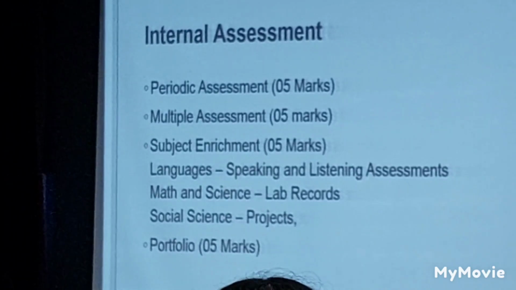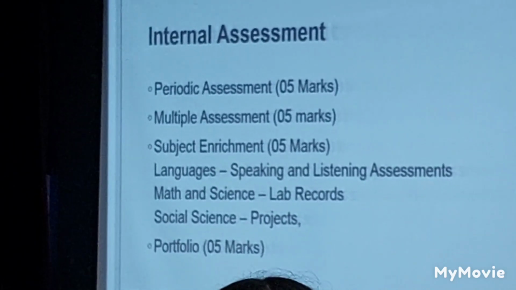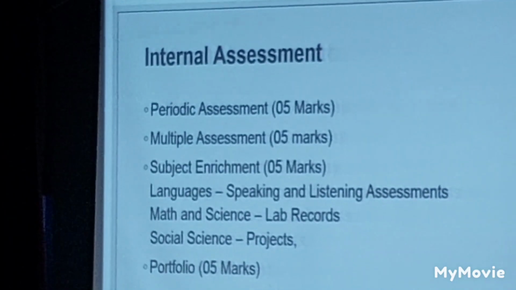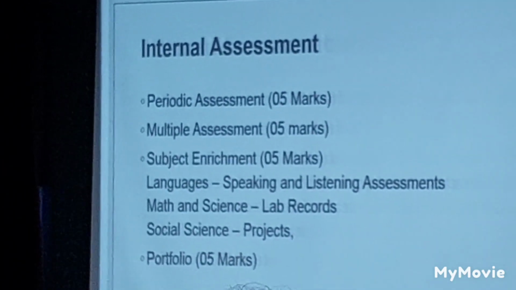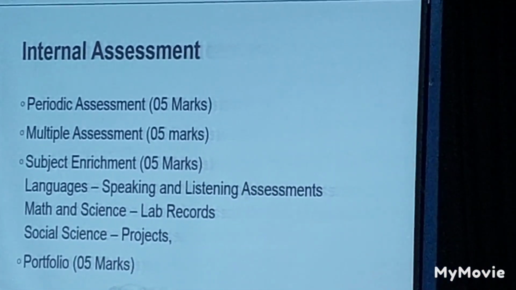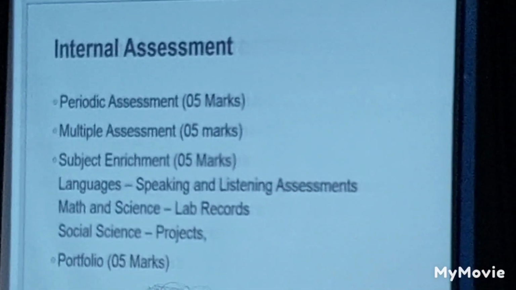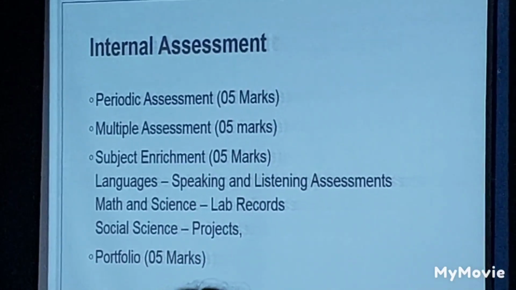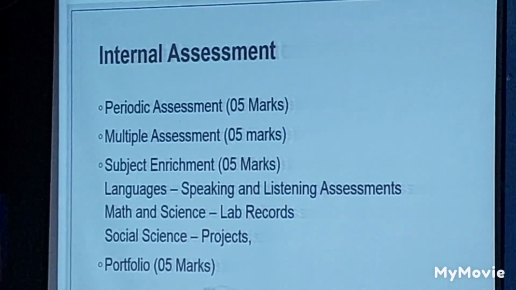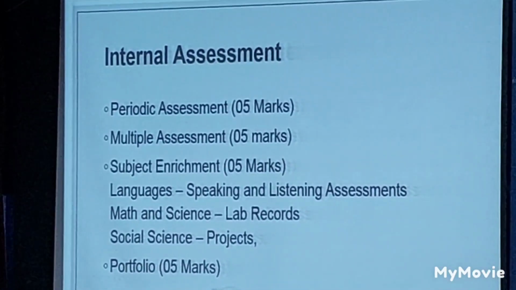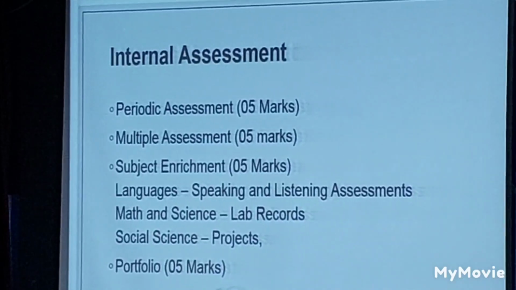The teacher might choose 1 or 2, or the board will also suggest where we'll have to assign this particular topic. The student will understand better when he or she is working on her own. That is the objective. Portfolio is for 5 marks. In portfolio, we are looking at the continuous development of the child, your classworks, your assessments, your competitions, how well you are performing in internal, external way. Everything should be documented by the child.